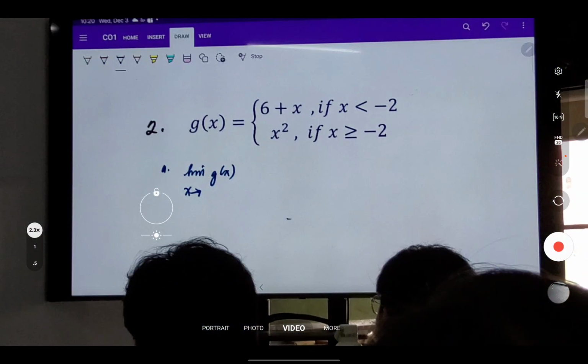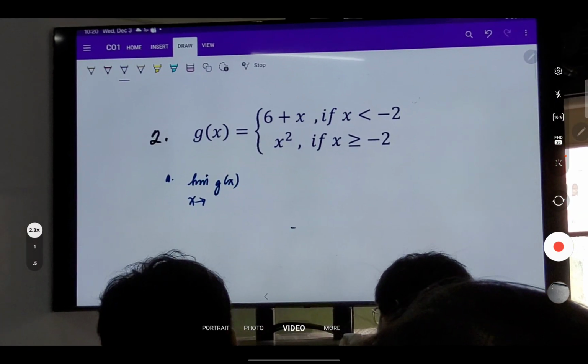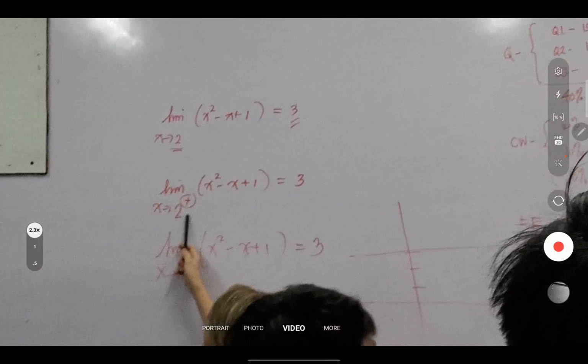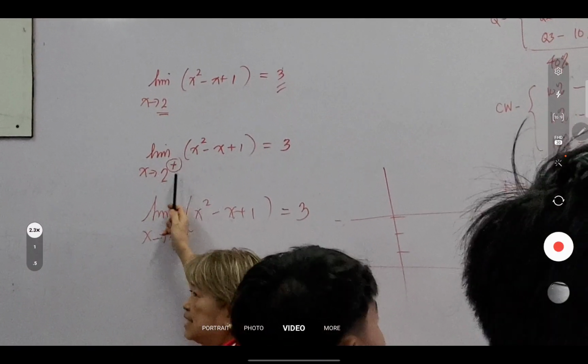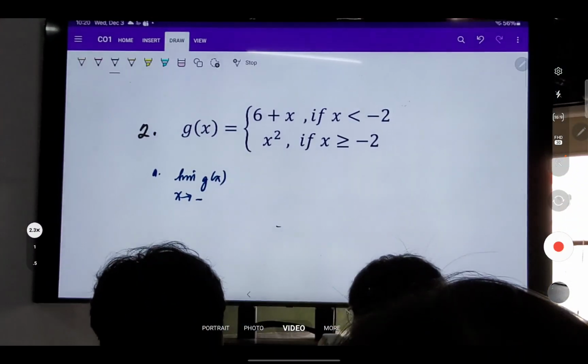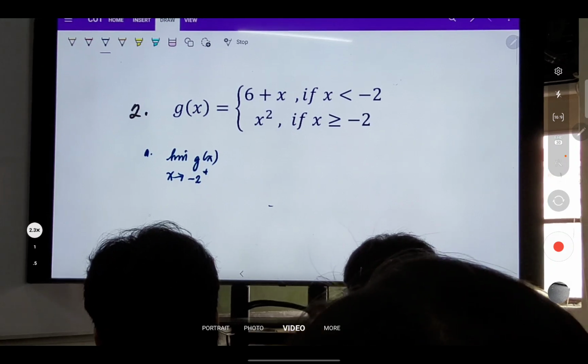Ano yung number? Negative 2. Very good. Coming from the right. Okay? Tapos, kukunin din natin yung limit of g of x as x approaches negative 2 coming from the left.